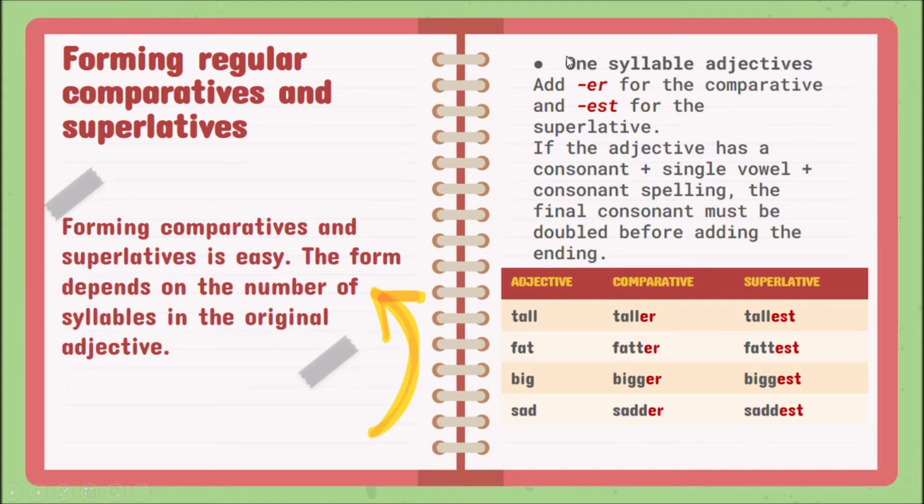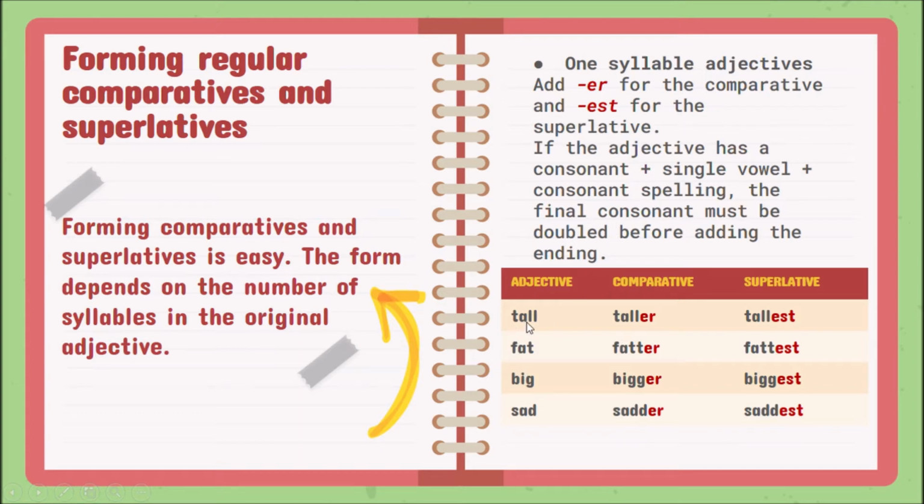When we have one syllable adjectives, cuando tenemos adjetivos de una sola sílaba, por ejemplo, hot, slow, fast, etc. Esos son cortos, ¿cierto? Una sílaba. Fast, slow, hot, una sílaba. We have to add er for the comparative, and est for the superlative. And here I have an example.